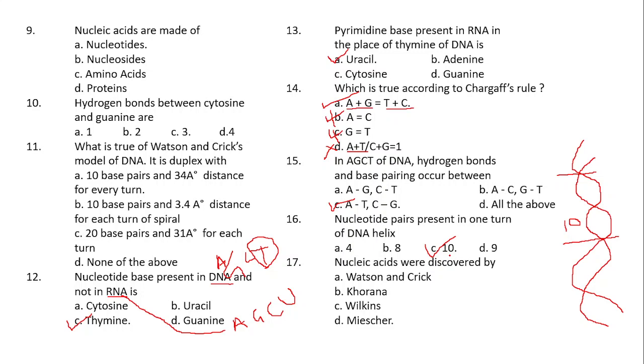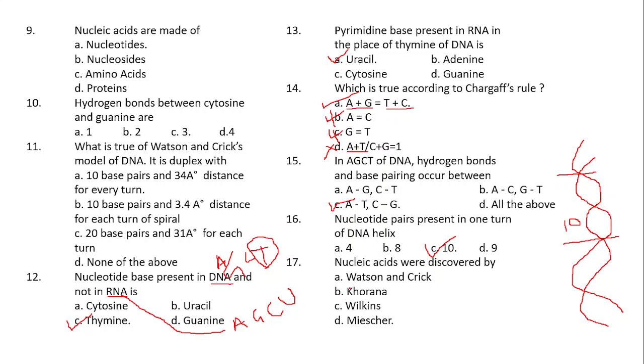So coming to the next question, nucleic acids were discovered by. It is the first point that you come across when you start studying this chapter. The DNA was discovered by Miescher in the form of what? Nuclein. Miescher identified the DNA or genetic material and named it nuclein.